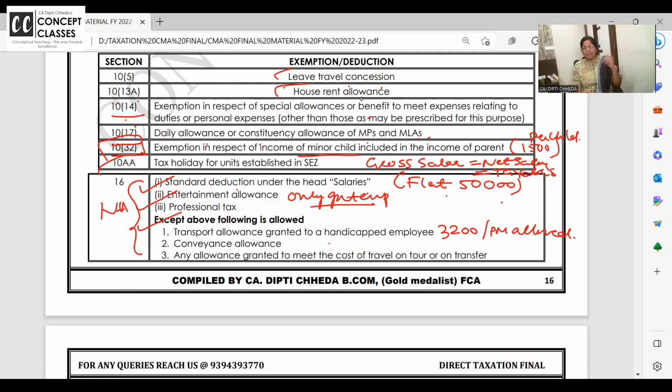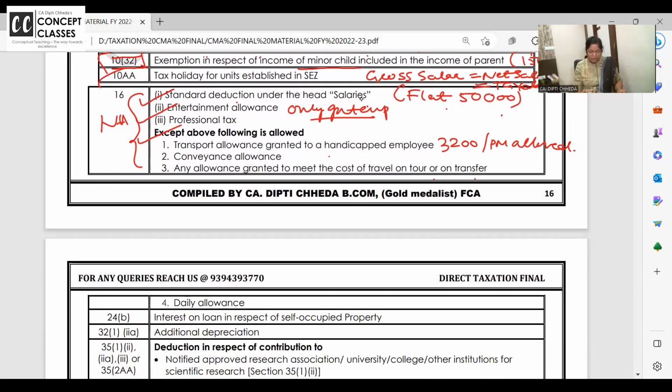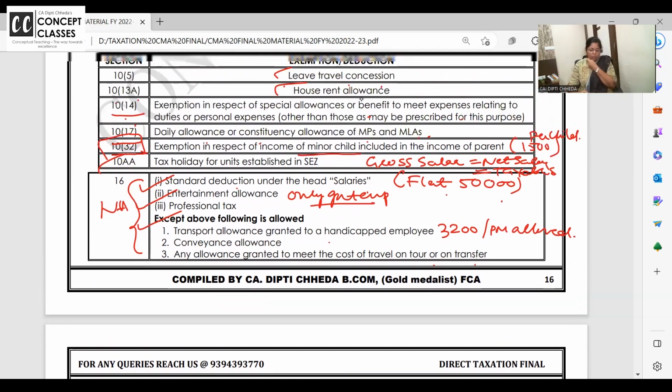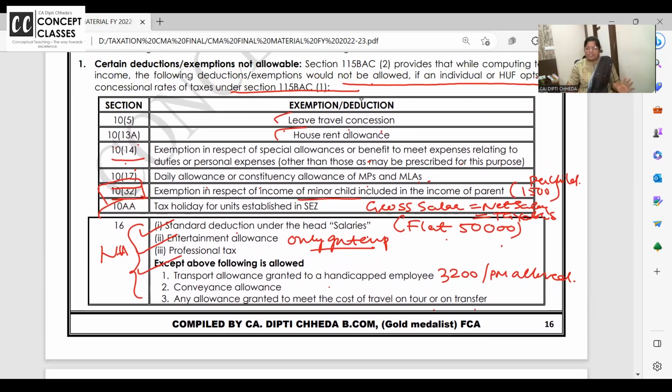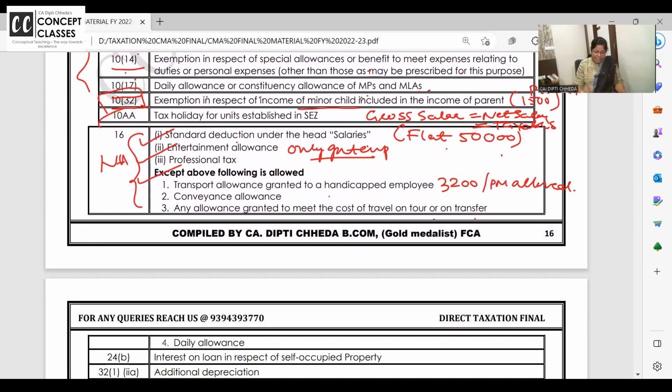Conveyance allowance, to and fro office and all, is allowed. Any allowance granted to meet the travel on tour or transfers, like official travels, whatever you're doing, is allowed. Daily allowances: if you are in hilly area, mines, where there is risk of life and all, you get daily allowances. So they are exempt. Once again, check the list of exemptions and then check the list of salary chapter.